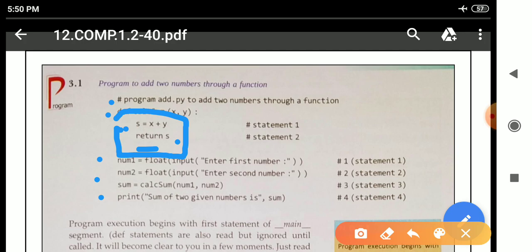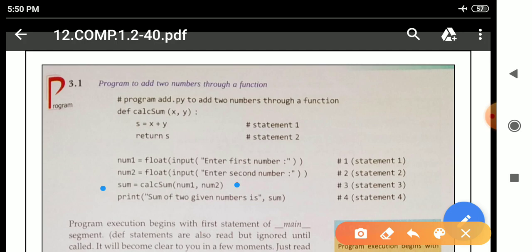Num1 means we have to accept input from the user, two variables means two inputs from the user, and after that we have to perform the calculation. So we use num1 as the variable, and the float input statement is used here to accept input from the user: enter first number. In the next line, num2 equals float input statement is used here also: enter second number. In these two lines we accept the input from the user, and after accepting the input we call the function. See here, sum equals calsum(num1, num2). This line is function calling, means we are calling the function.